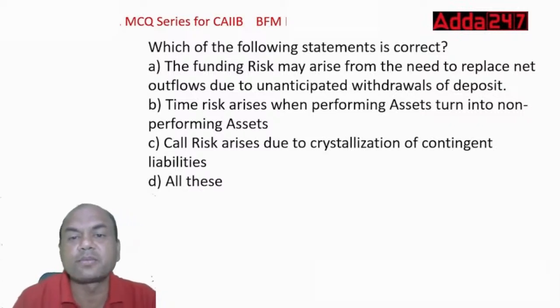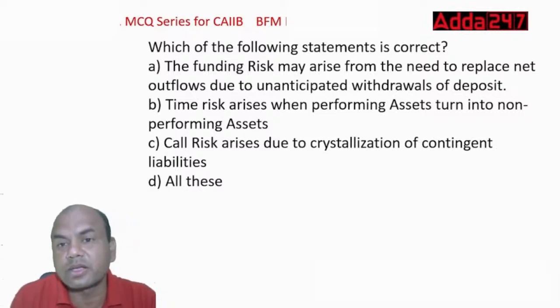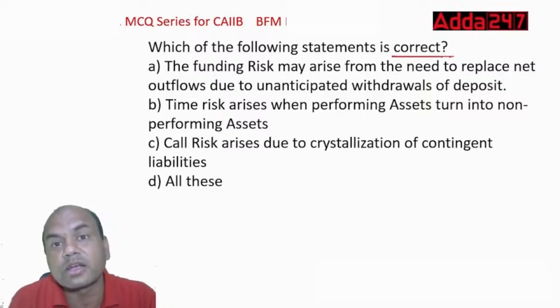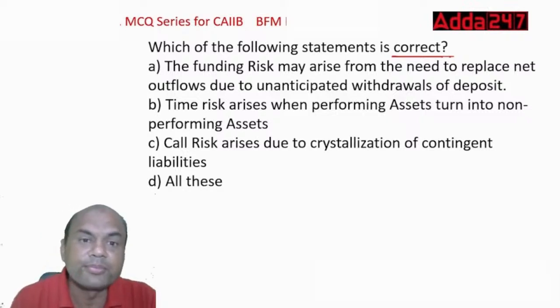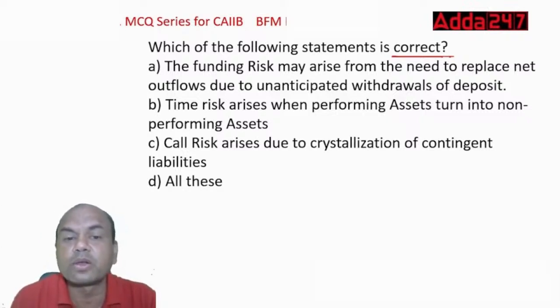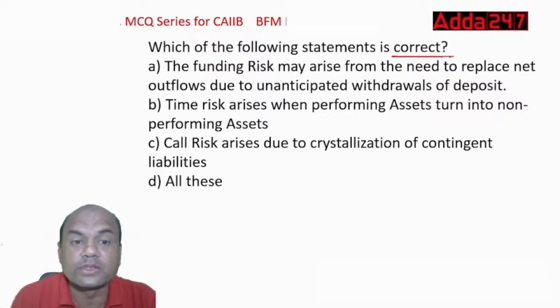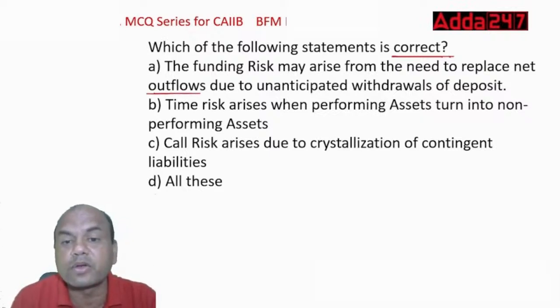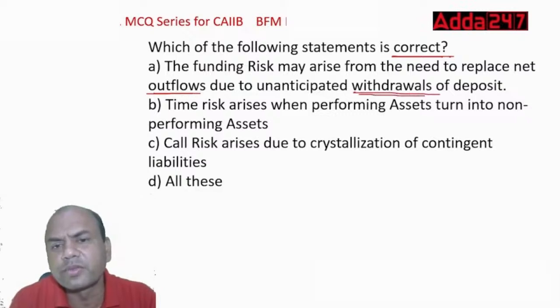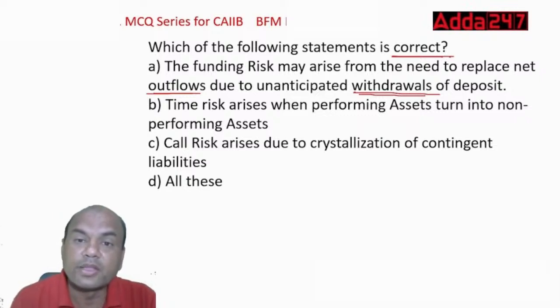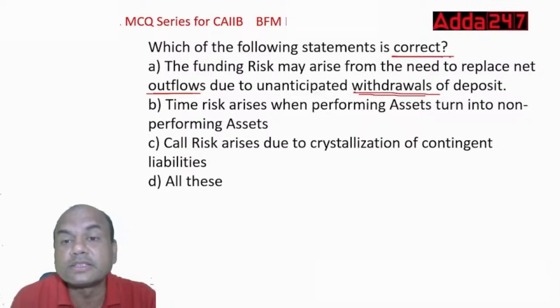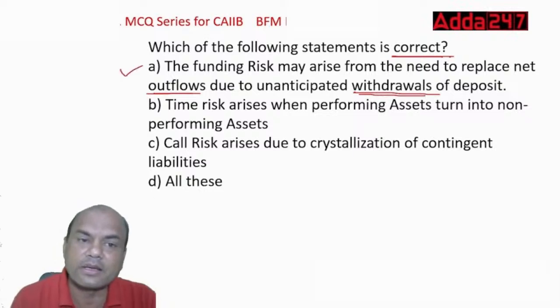Which of the following statements is correct? Now I want the correct one. You should always mark what is required in the exam, correct or non-correct, true or false, whatever. The funding risk may arise from the need to replace the net outflows due to unanticipated withdrawals of the deposits. So whatever outflows are there due to unanticipated withdrawals, everyone is coming for withdrawal, you'll definitely face the funding risk. There won't be any money if everyone comes for withdrawal. So, is this correct? Yes, A is correct.